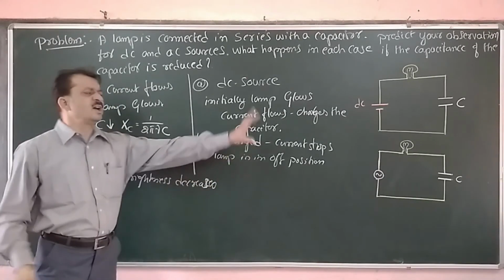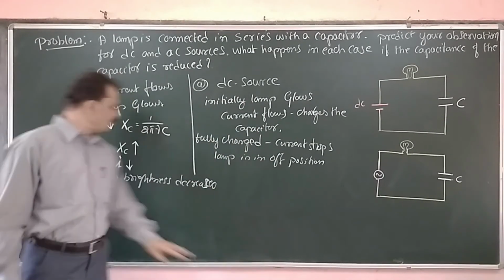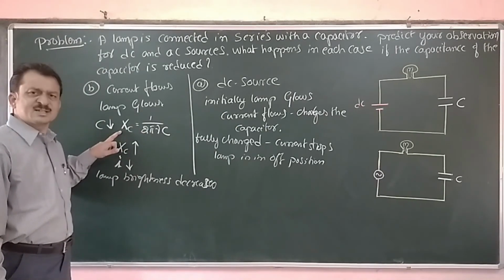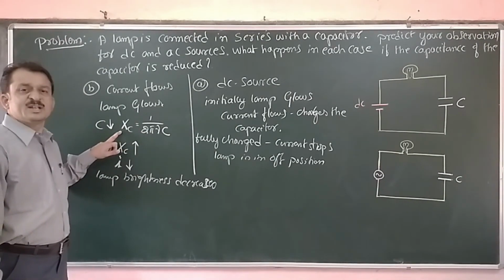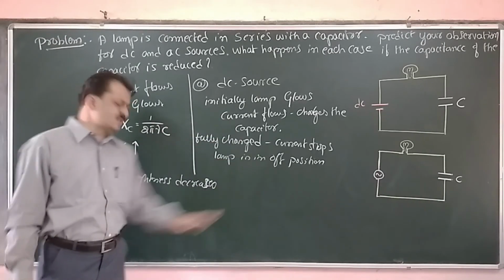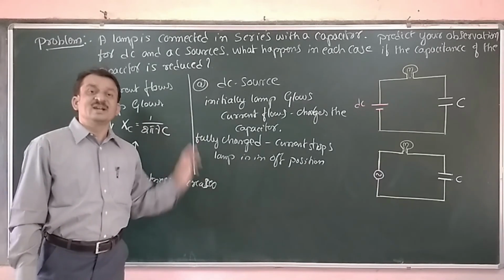Initially it is having a higher brightness. As the capacitance value is decreased, according to this relation, capacitive reactance increases, the current goes on decreasing, and hence lamp brightness goes on decreasing.